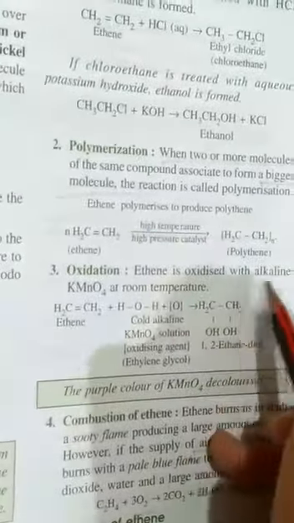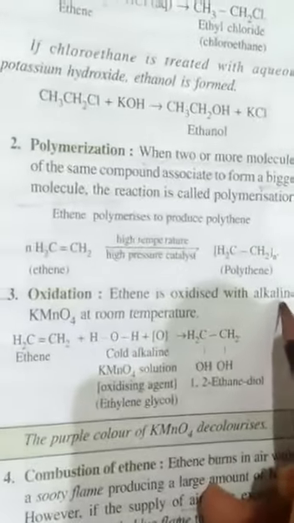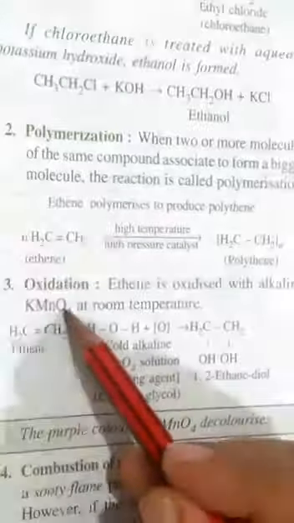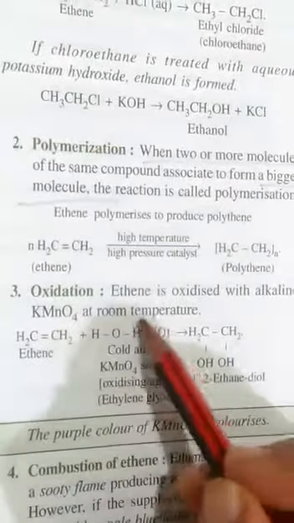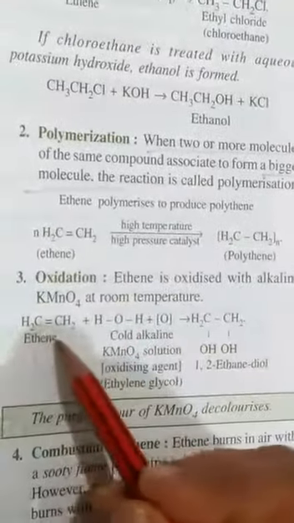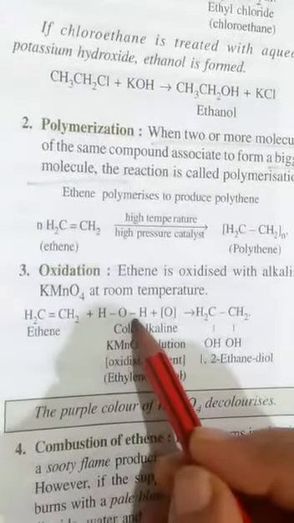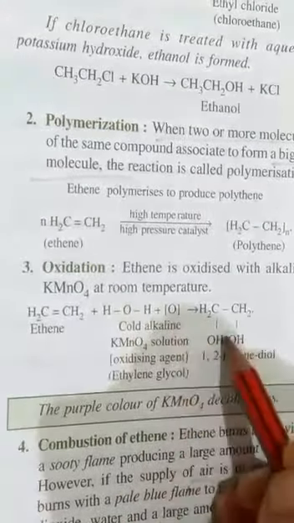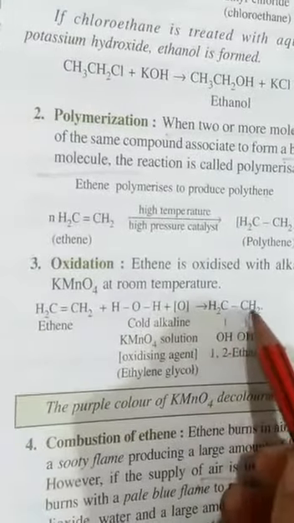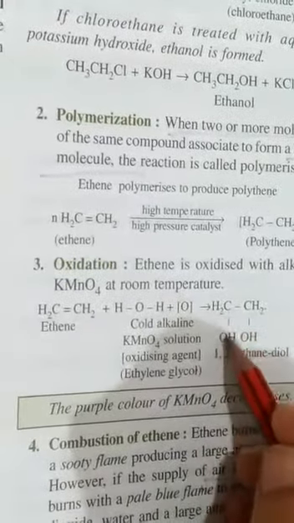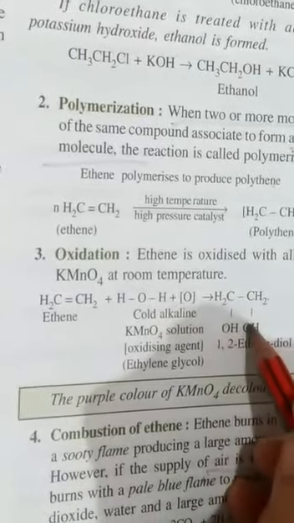Oxidation: ethene is oxidized with alkaline potassium permanganate, KMnO4, at room temperature. Ethene CH2 double bond CH2, here adding water molecule plus oxygen, giving CH2 single bond CH2, with OH attached to each CH2, so CH2OH, CH2OH.